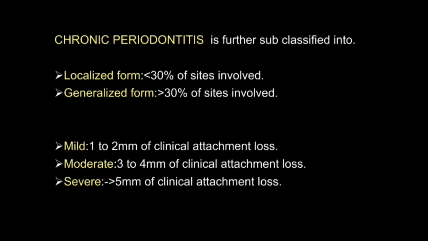We have categorized the severity of chronic periodontitis as mild, moderate, and severe. In mild, we have 1 to 2 millimeters of clinical attachment loss, we call it CAL. Moderate, we have 3 to 4 millimeters of clinical attachment loss. And severe, we have 5 millimeters or greater of clinical attachment loss.